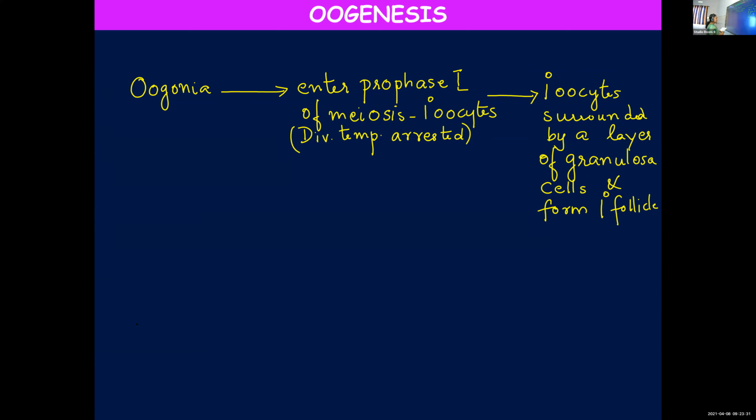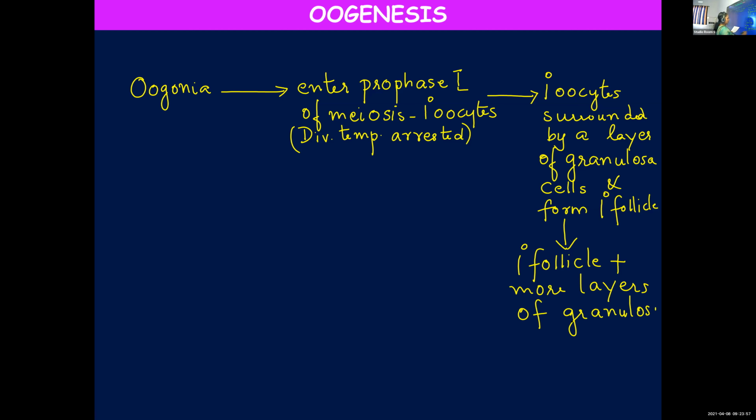Now what happens? This primary follicle plus more layers of granulosa and a new theca layer, what do they form?